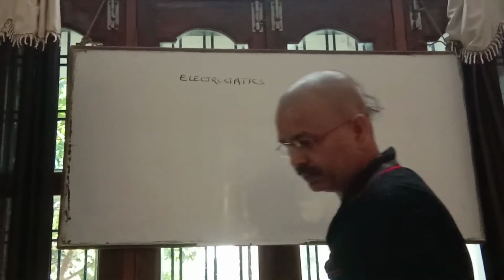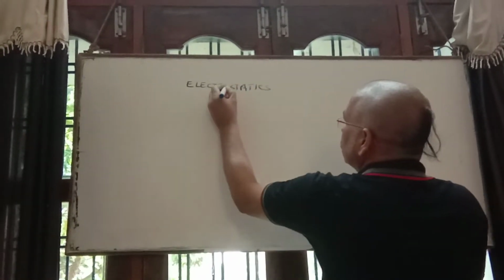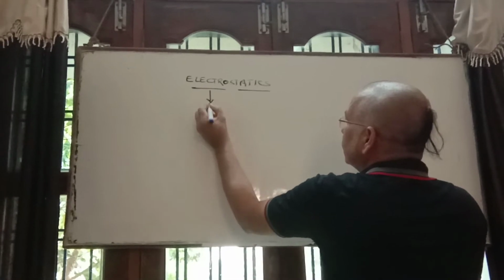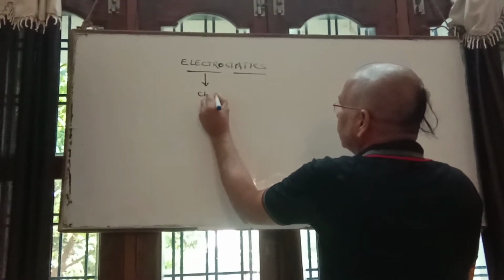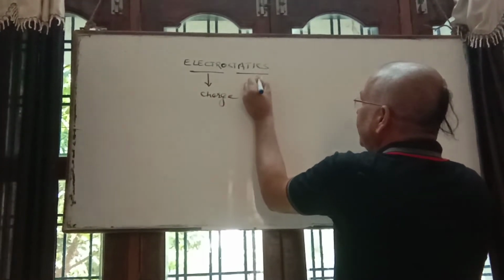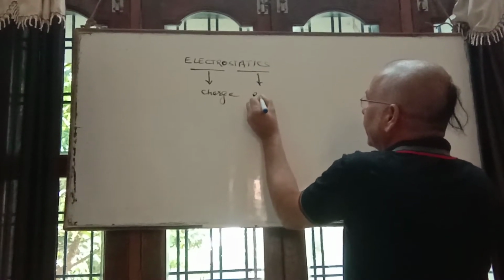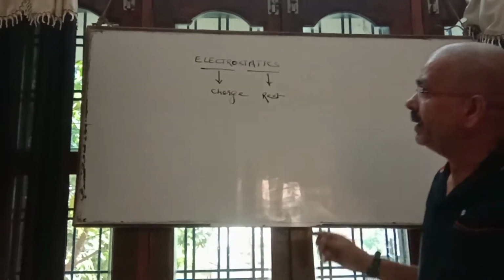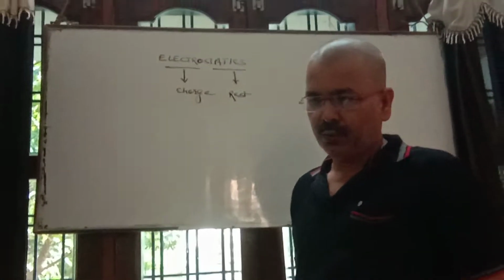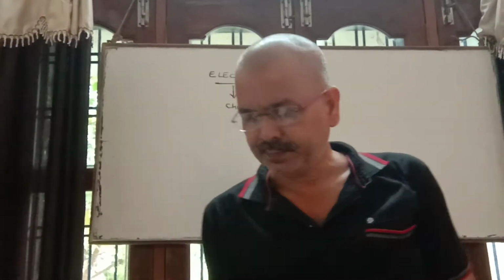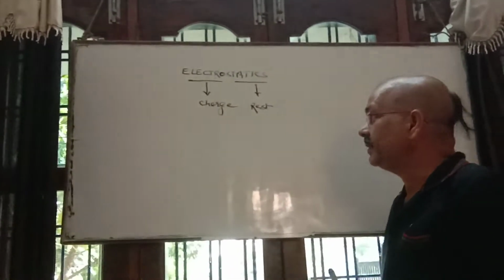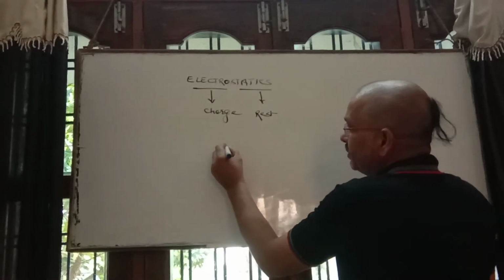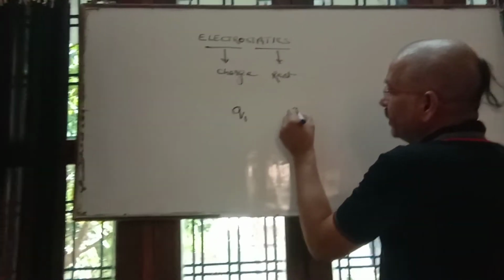Electrostatics has two words. One is electron and the other is static. Electron is charge, and static means rest. It means in this chapter we will study those charges which are at rest. Remember, rest doesn't mean its position is not changing. Rest means the distance between charges should remain the same.